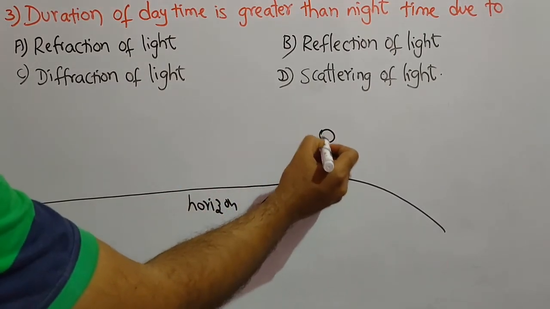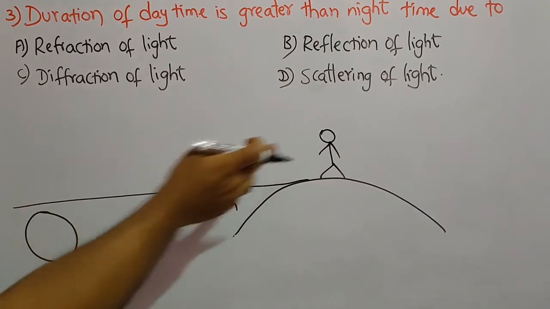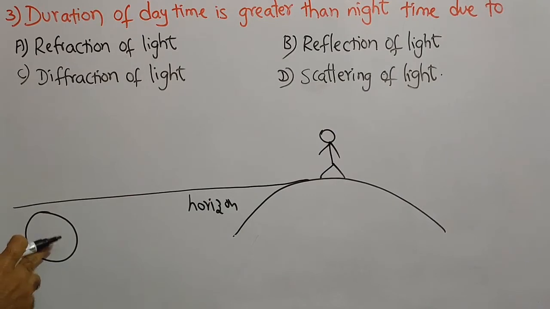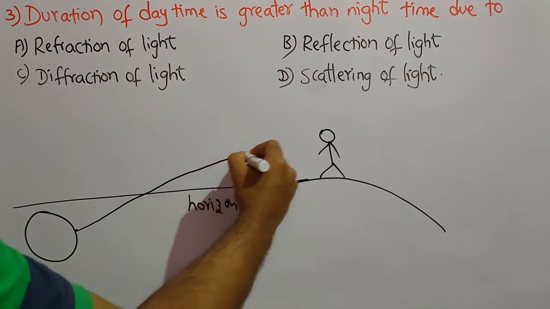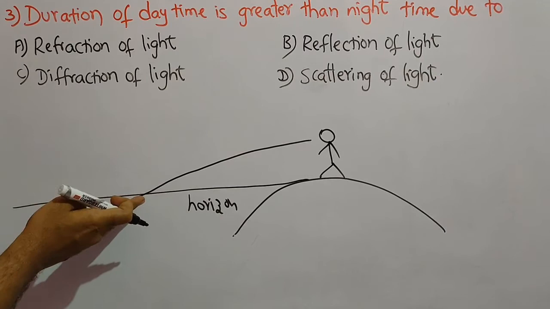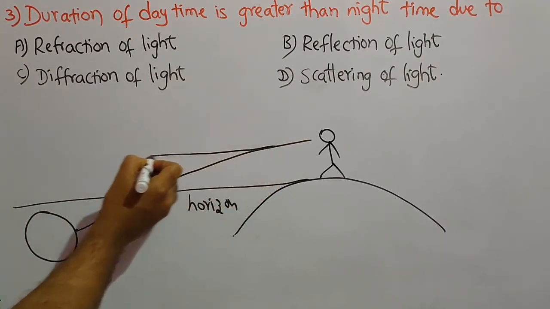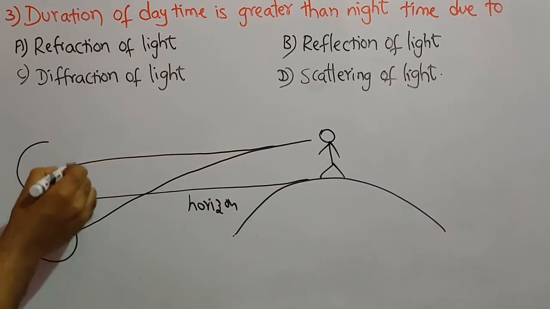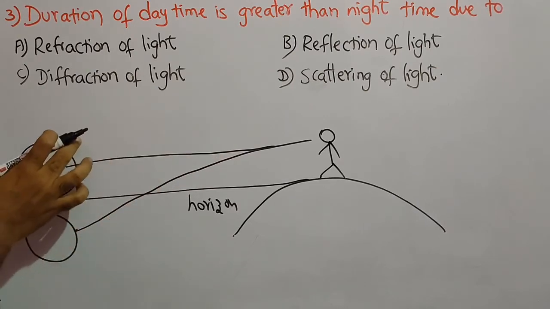Now let us assume one observer is on the surface of the earth. Before the sunrise, when the sun is below the horizon, the observer cannot see the sun. See how the sunlight reaches the observer. It reaches the observer in this way. Here, instead of going straight, due to refraction, the light has bent from the sun, but the observer sees as if the sun appears to him here. So before the actual sunrise, the observer is going to see the sun.